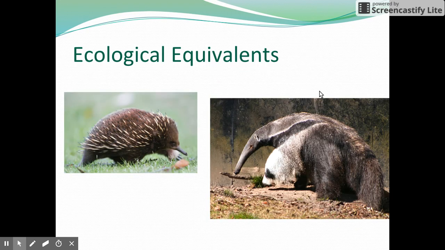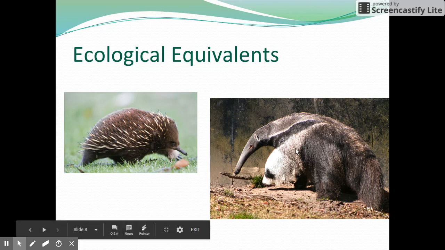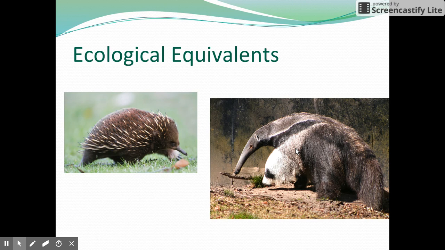Then we come to ecological equivalents. Ecological equivalents are species that do the same thing, but they live in different habitats. So my example of ecological equivalents here are an echidna and an anteater. Both of them are insectivores, which means they eat insects.